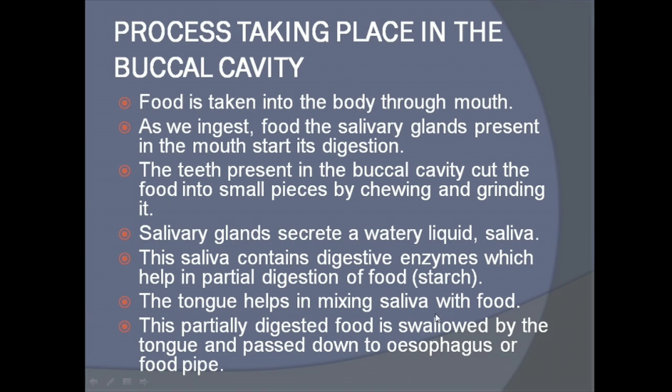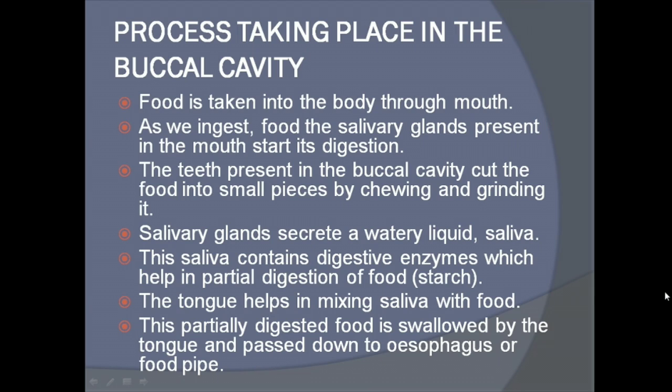The tongue helps in mixing saliva with food. This partially digested food is swallowed with the help of the tongue and passed down to the esophagus or food pipe. So after cutting and chewing of the food with the help of teeth, what does the tongue do? It helps in mixing the saliva with the food. Due to this, the partial digestion starts, and this partially digested food gets swallowed with the help of the tongue and passed down to the esophagus, or we can say the food pipe.